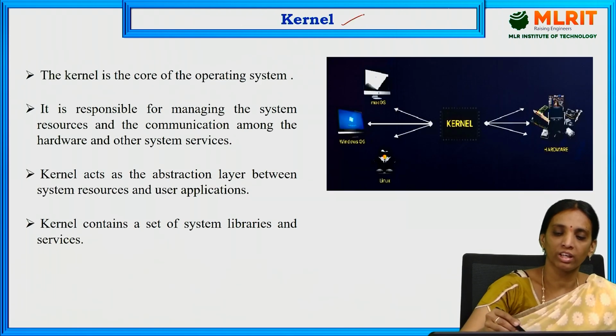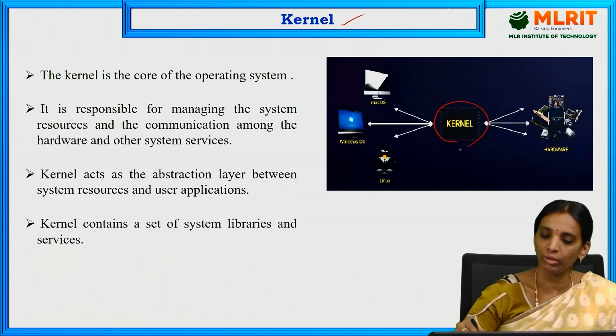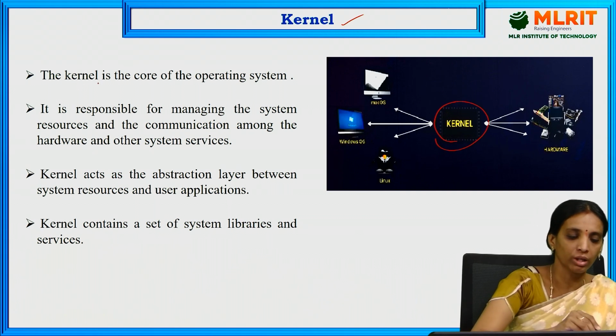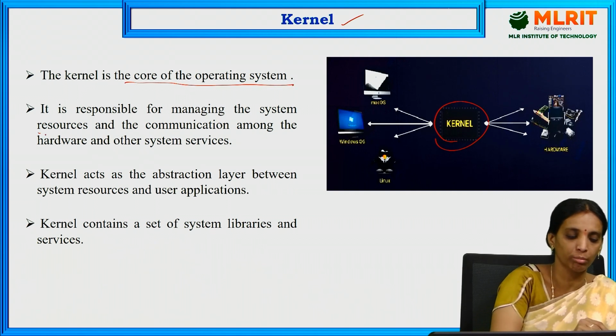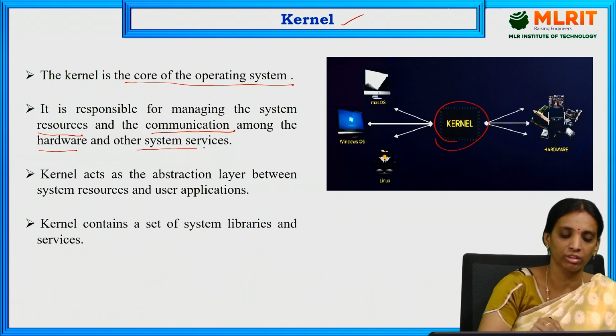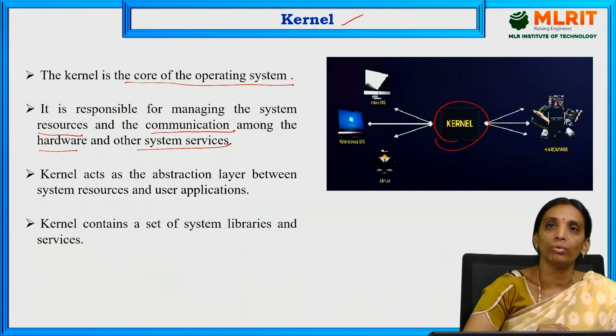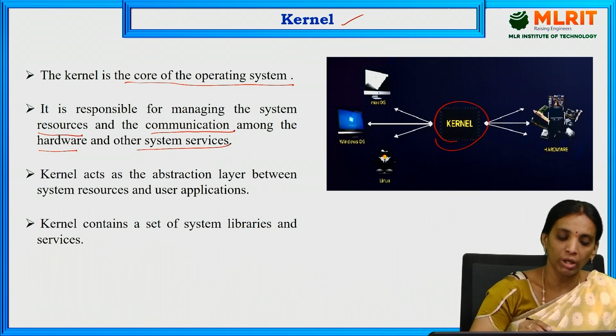Next one is kernel. So what is kernel? Kernel is the core of the operating system. It is the main part included in the operating system. It is responsible for managing the system resources and the communication among the hardware and other system services. So whatever resources are available for the OS are made available by using this kernel.